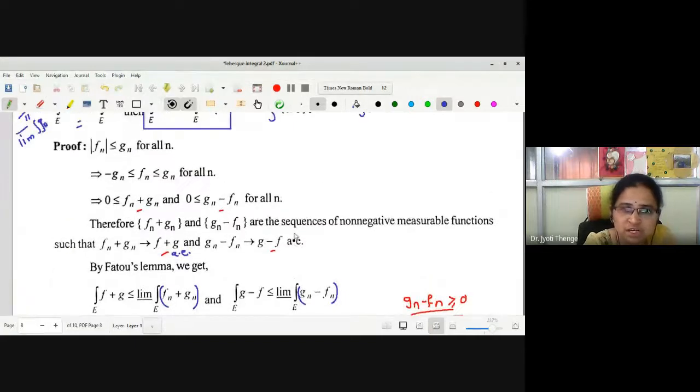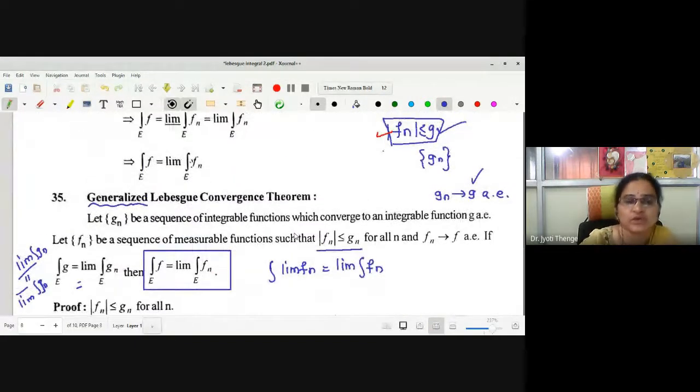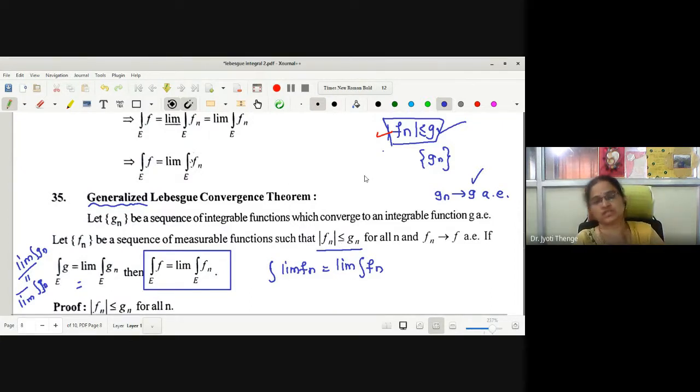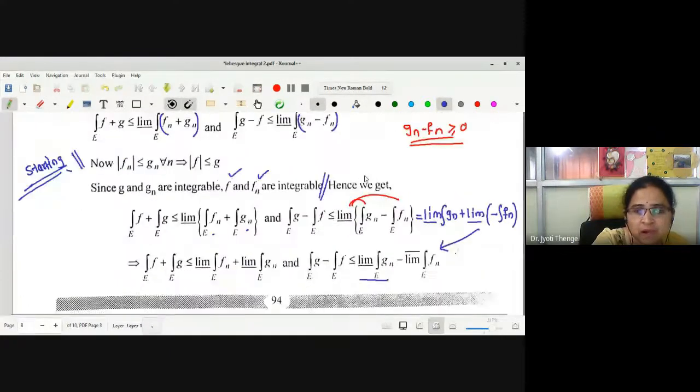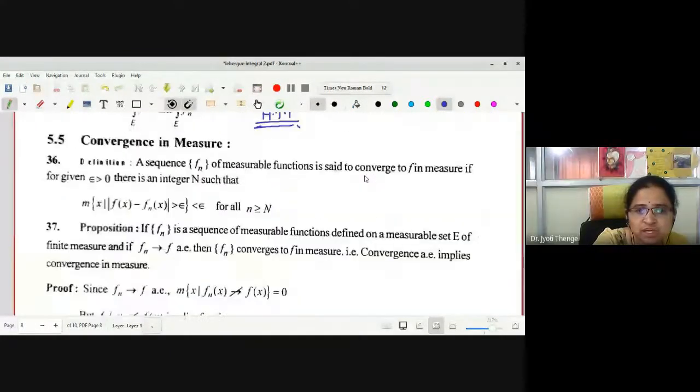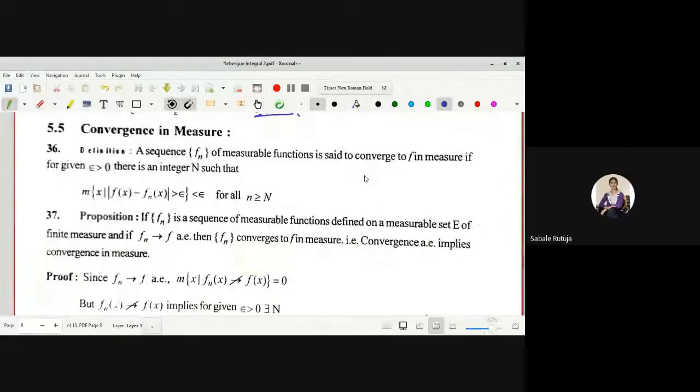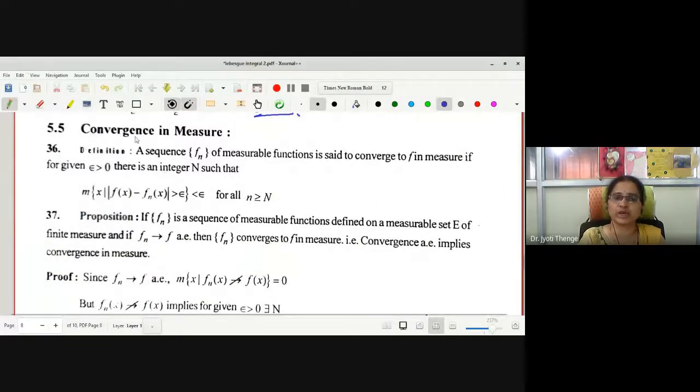What do convergence theorems mean actually? A convergence theorem helps us to interchange limit and integration with one another. We have written limit of integration as integration of limit. That is the meaning of a convergence theorem. Is that okay? Shall I proceed to the next point? Now, the next point is convergence in measure.